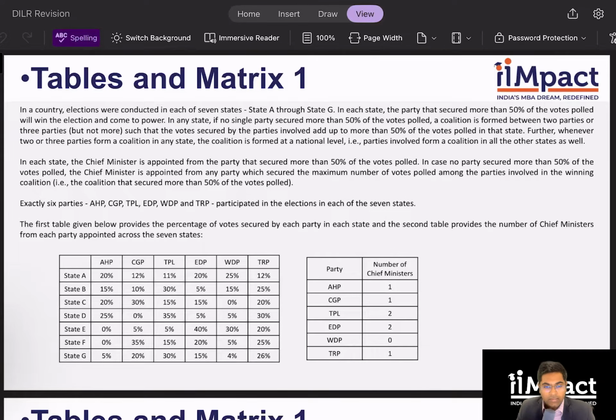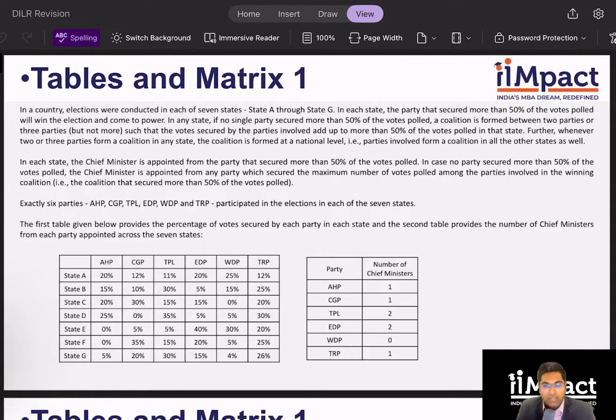In each state, the chief minister is appointed from the party that secured more than 50% of the votes polled. In case no party secured more than 50% of the votes polled, the chief minister is appointed from the party which secured the maximum number of votes polled among the parties involved in the winning coalition. So even if I have a coalition with 25%, 20%, and 10%, the 25% party will have their chief minister in that state. But I have not been given anything in case it's a 20-20-10. In that case, because I have not been given anything, I will just assume that any of the parties can have their own chief ministers.